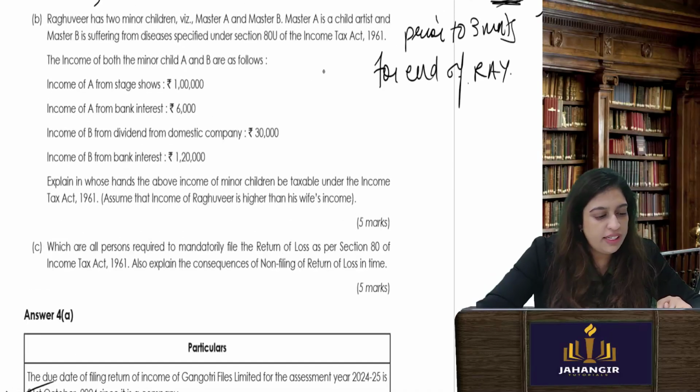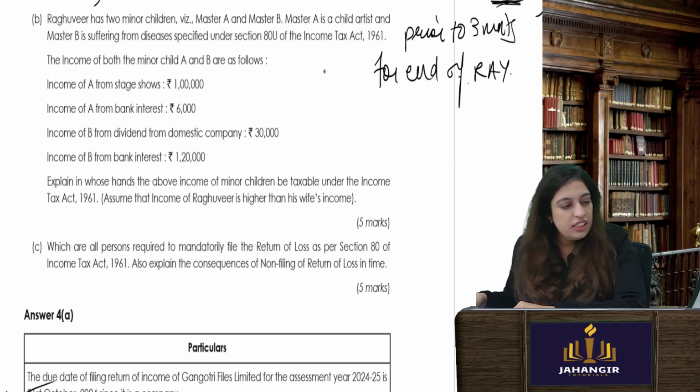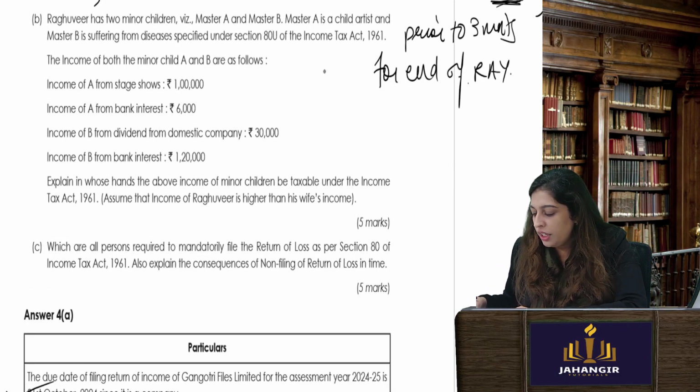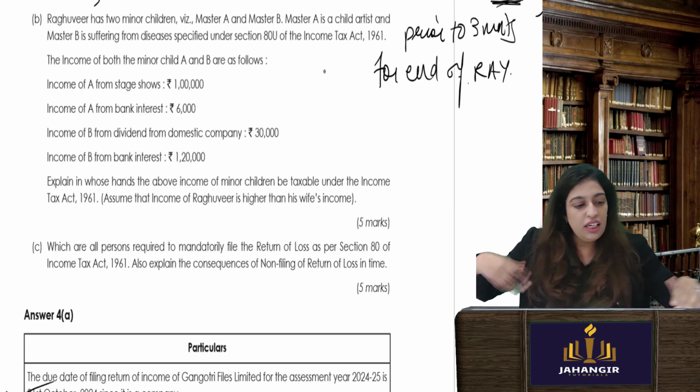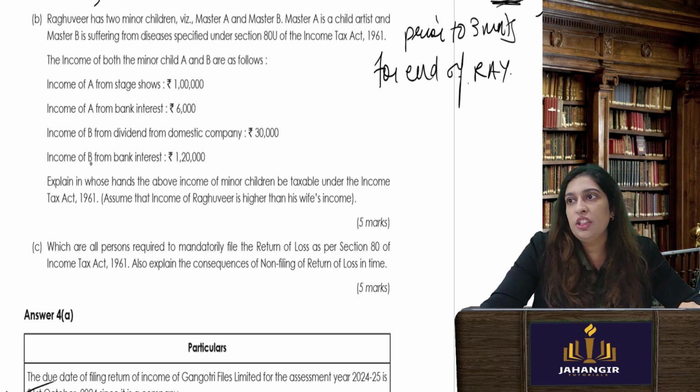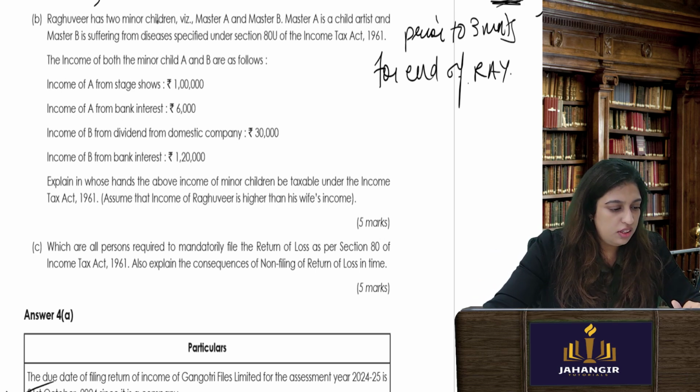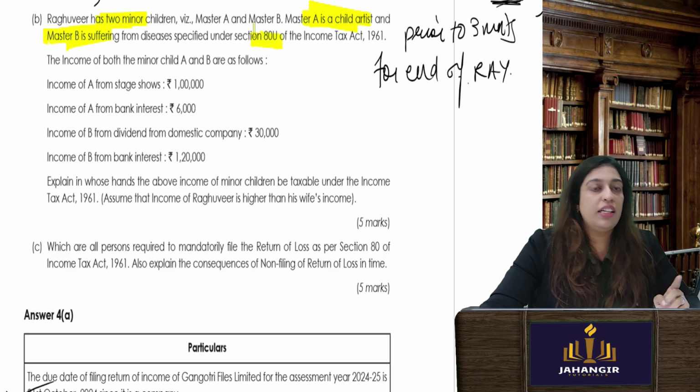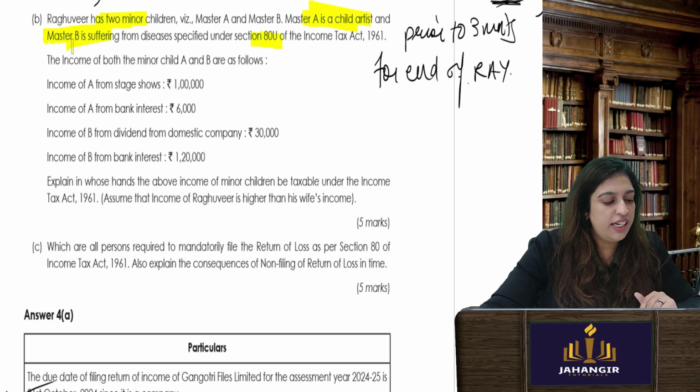Raghuveer has 2 minor children. Now, minor children, it should strike you, clubbing of income will come. In whose hands? In the hands of the parent who is earning more. Master A is a child artist, very good child artist, he can earn his own income. Master B is suffering from a disease. If he is suffering from a disease, the father can make provision for such a child.